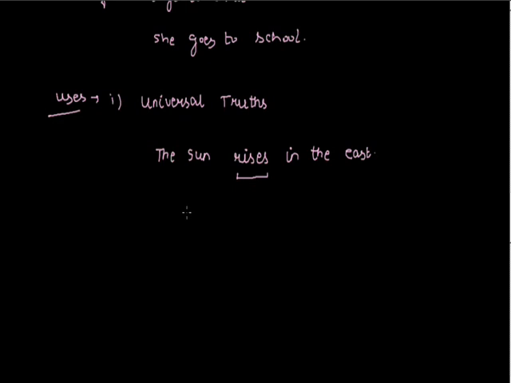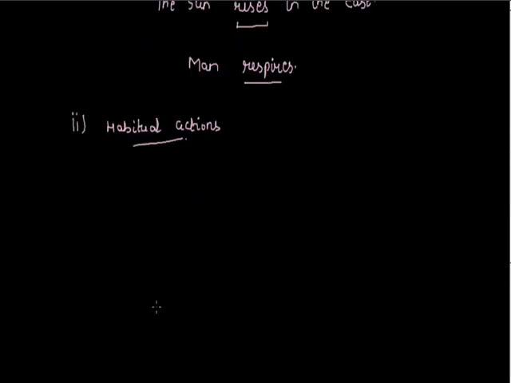Another example of this can be: man respires. Man respires means human beings breathe in and breathe out. We cannot change the respiration process of human beings. That's why it is always expressed in simple present tense. Second is habitual actions. If we talk about our regular habits, for example, the old lady goes for a walk daily.